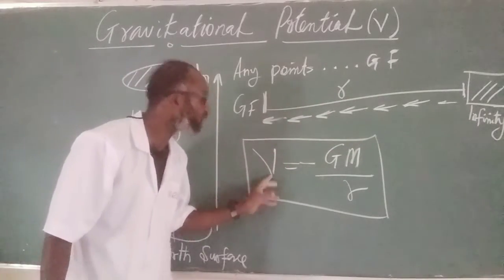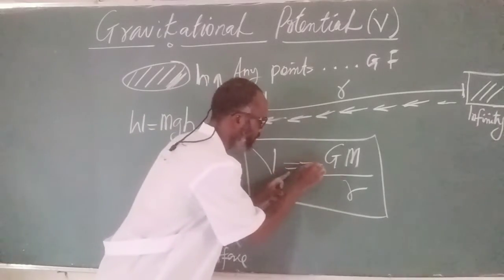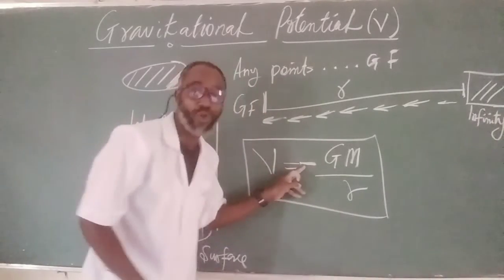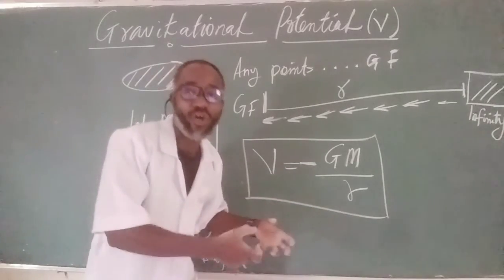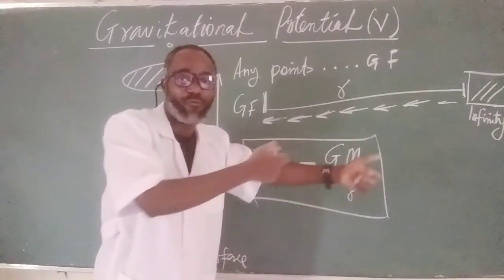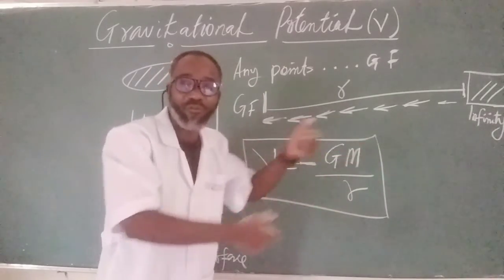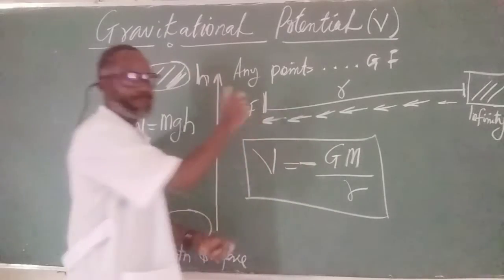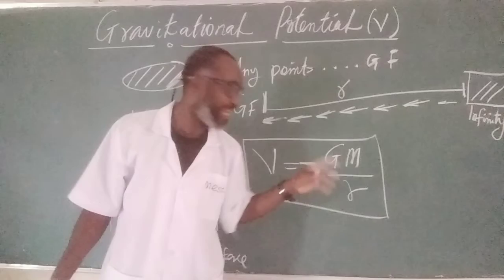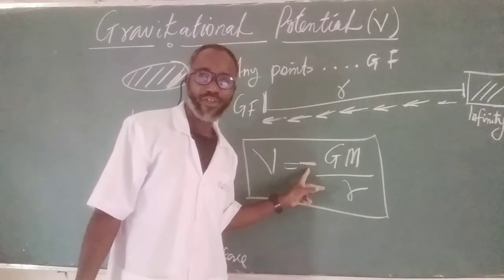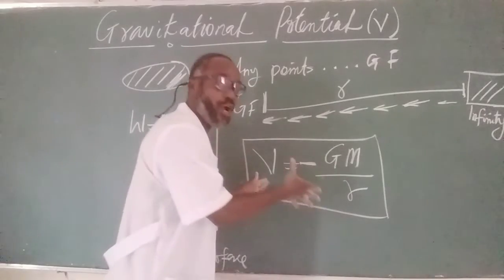The gravitational potential V is equal to minus GM over R. This minus shows that some amount of work is being done against the gravitational field in taking a unit mass from infinity to this point. That's the meaning of minus. So understand that, and this formula holds.